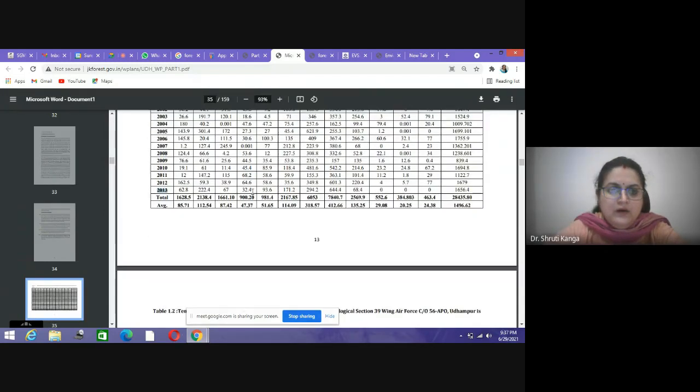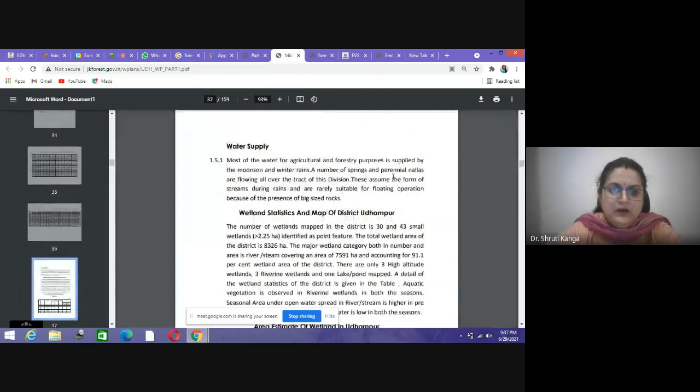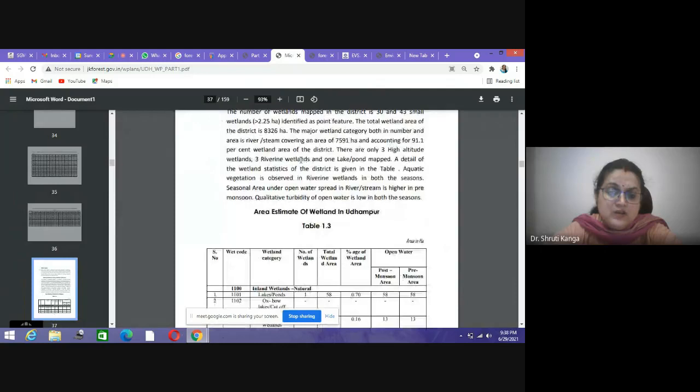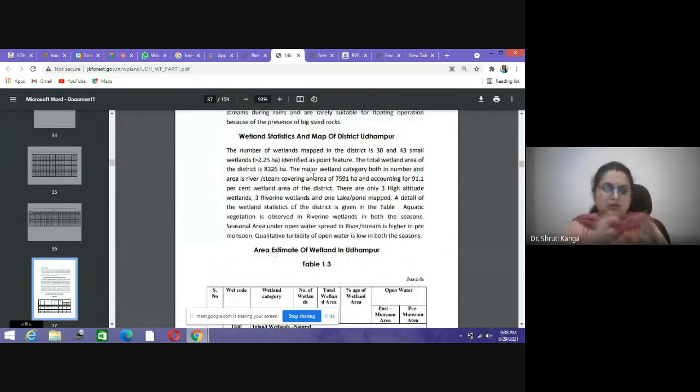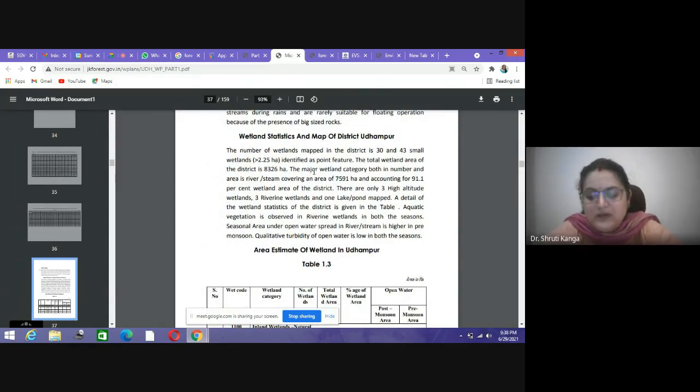Then the temperature data for the years 2001 to 2013, minimum and maximum. So this is temperature data. Then the water supply in the area. You can see that in the first chapter itself you have the basic, generalized information about the location, about the soil, about the rocks, about the economically valued minerals. Then you have information about the temperature and different climatic parameters.